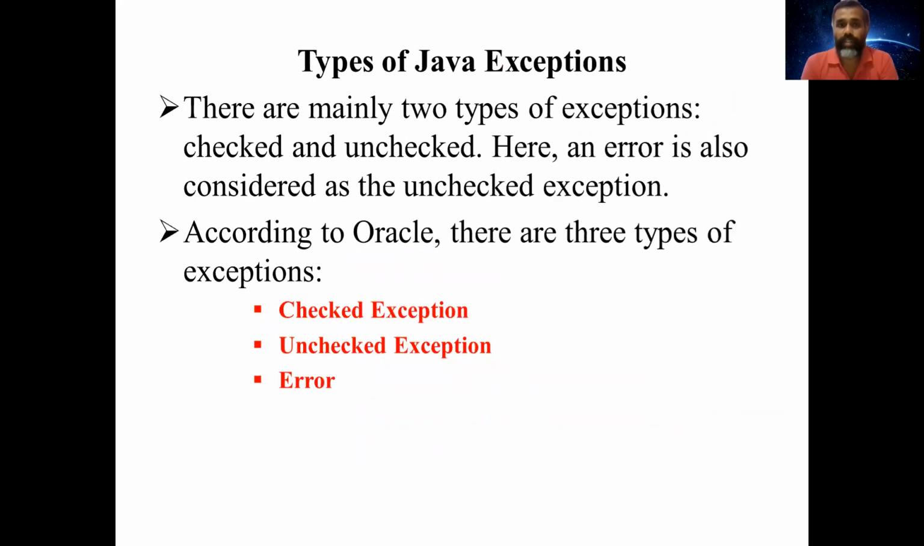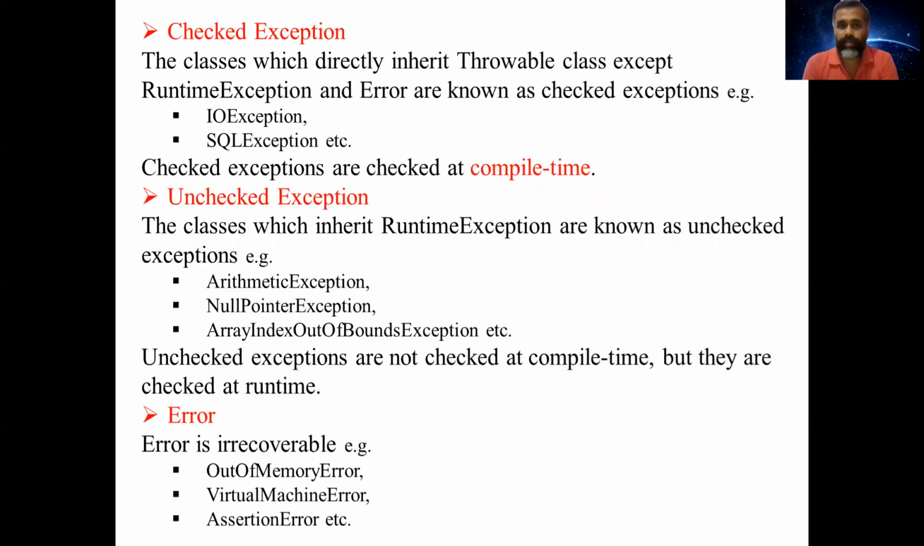Types of Java exception. There are two types of exceptions, checked and unchecked. And here an error is also considered as an unchecked exception. According to Oracle, there are three types of exceptions: checked exceptions, unchecked exceptions, and error. So let us see what these exceptions are.